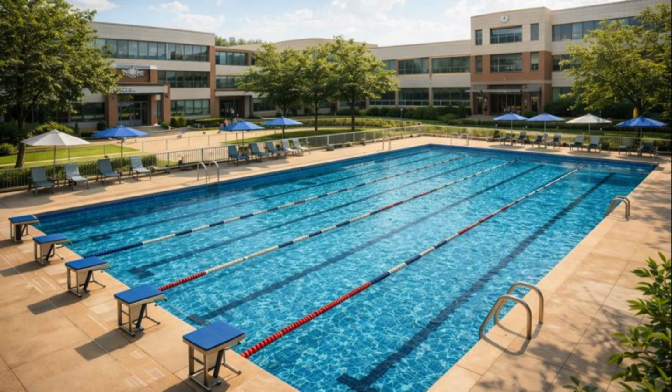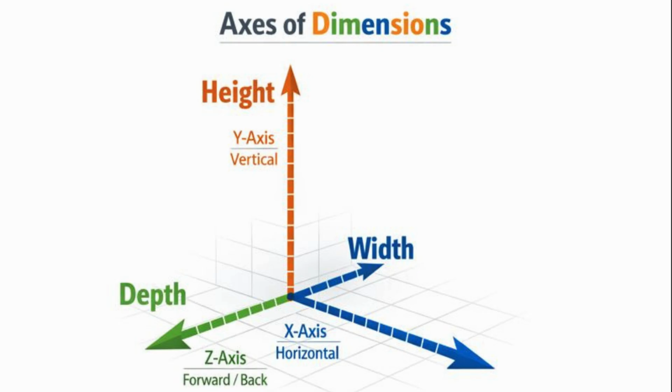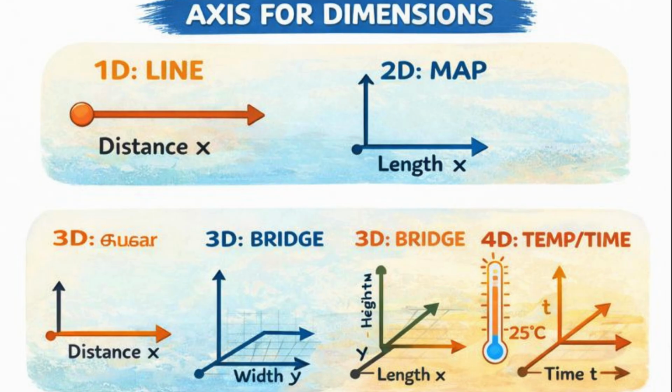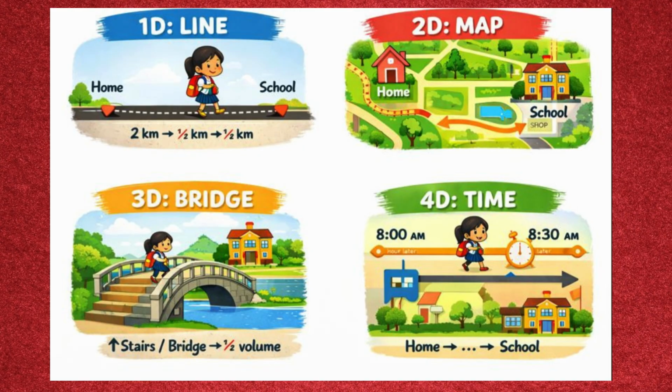Next, think about your school swimming pool. Now we measure length, width, depth. 3D, used to find volume. Can we measure all this using only whole numbers? No, because real life is not perfect.